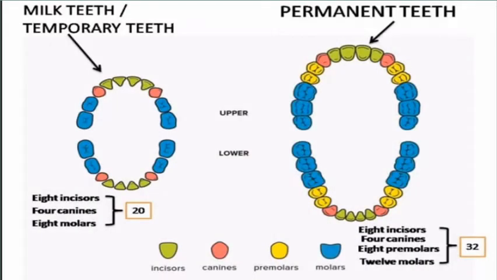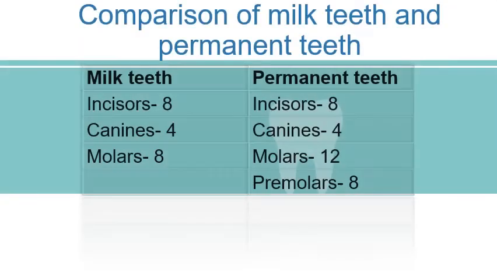Picture to compare milk teeth and permanent teeth. Different types of teeth are shown in different colors here. I have prepared a table for the comparison of milk teeth and permanent teeth. You can clearly see that the number of incisors and canines are the same in milk teeth and permanent teeth. Molars are 8 in milk teeth, and in permanent these are 12. You can also notice here that there is no premolar in milk teeth. Premolars appear only in the set of permanent teeth.